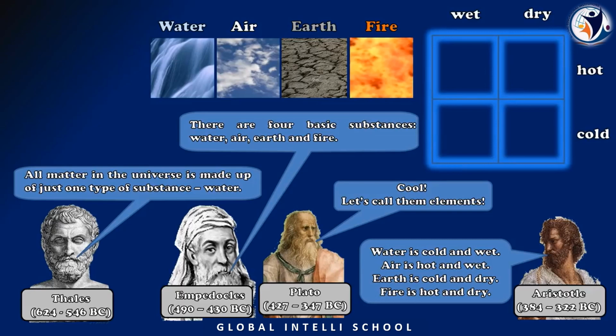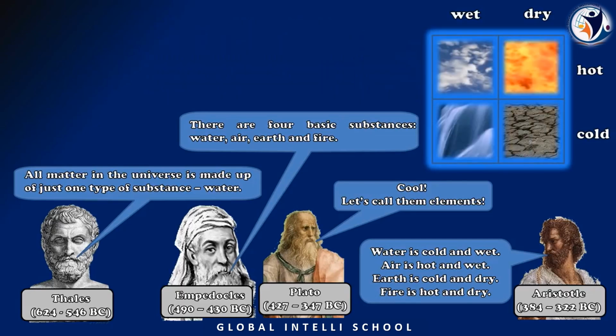Of earth and fire, which one will be cold? So in the cold and dry box, there should be earth. In the wet and hot box, air should be there. In the wet and cold box, water will be there. And in the dry and hot box, fire should be there. In this way, Aristotle arranged all these elements.